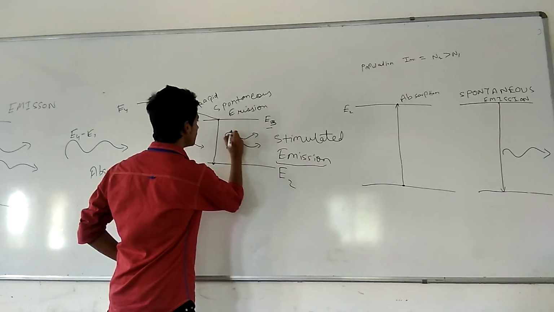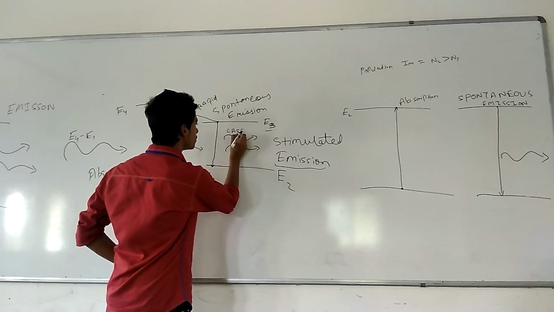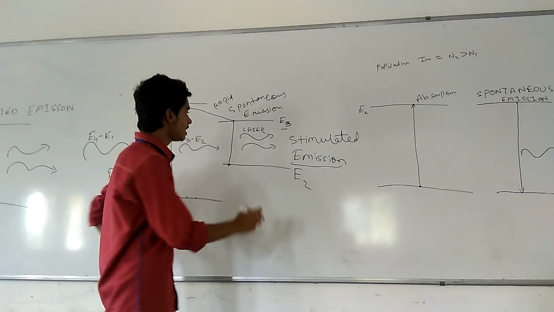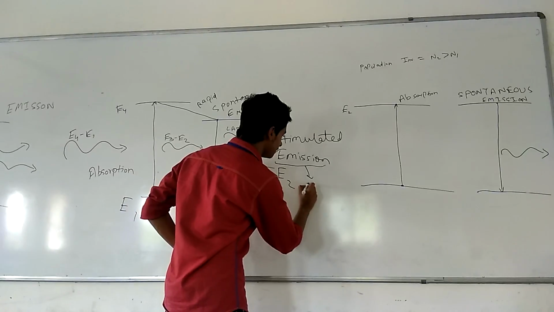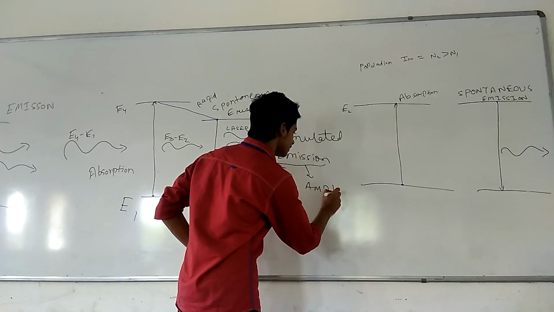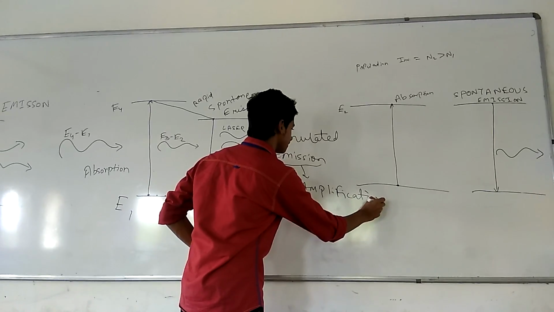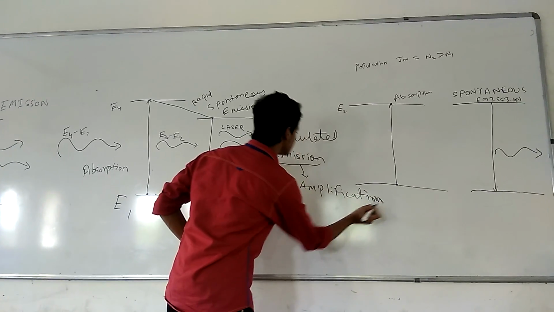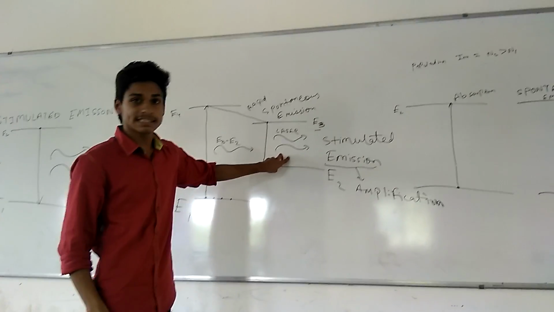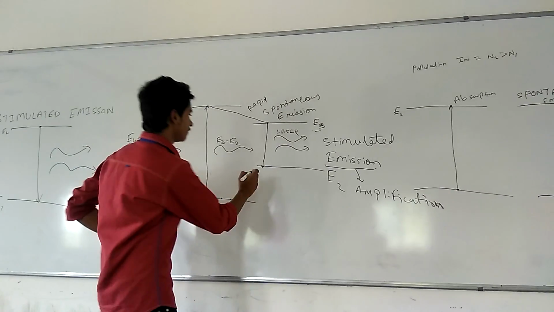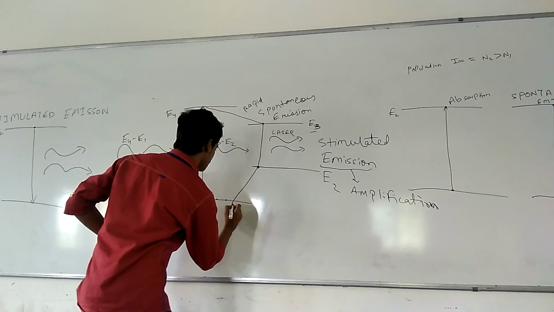So these both waves are nothing but the lasers that we will produce. Okay, and this process is also called the amplification process, as we have already discussed in the 3-level laser system. This process is called the amplification process, and lasers will be born, and then the remaining will again come here,